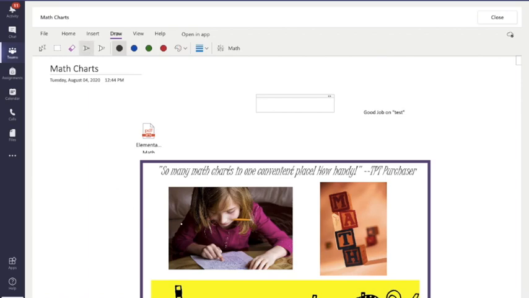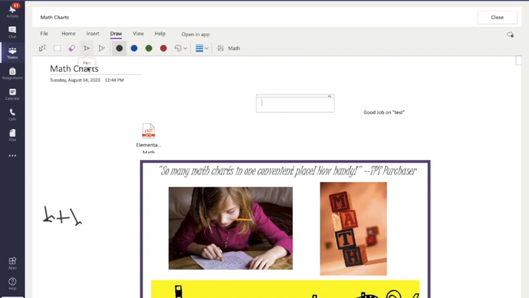Once you do that, you're going to go down and write whatever it is you need to write. If we said, what is 2 plus 2? Then you're going to write... See, obviously, this computer is not very good at writing. Yes, it's a laptop. So in this case, I would want to make a text box, and we'll show you how to do that in just a second. But you can see that's how you would write.